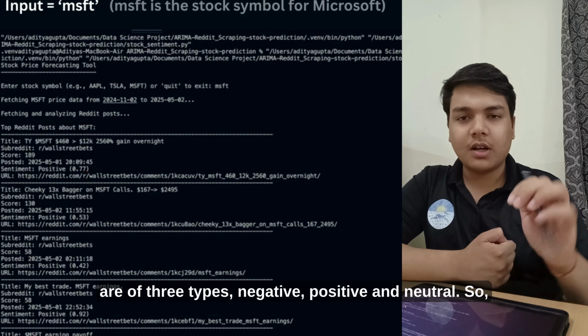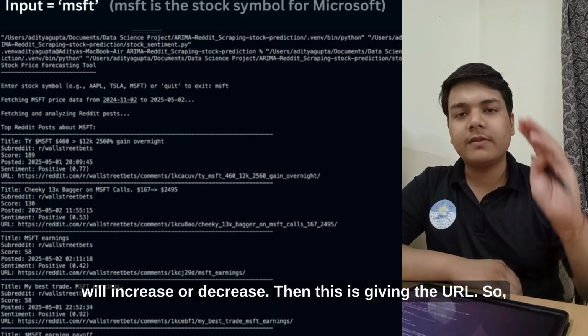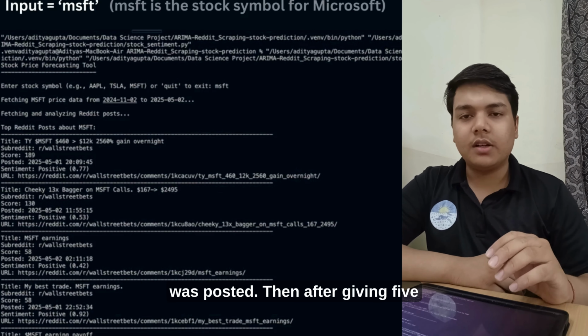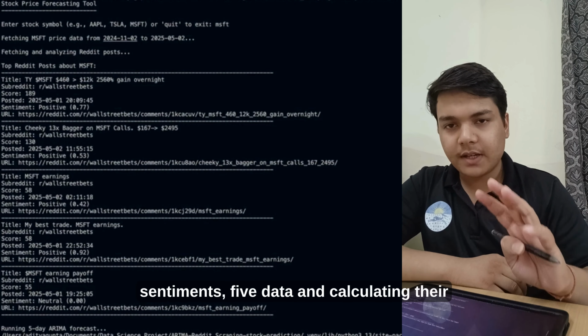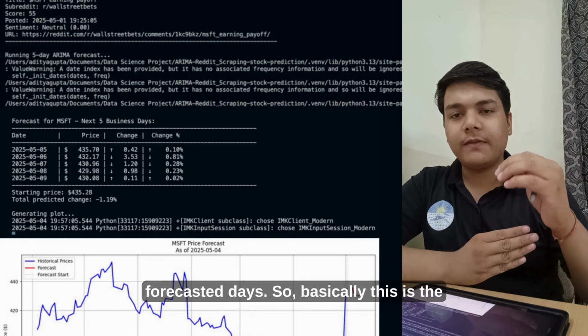The sentiment is of 3 types: negative, positive, and neutral. According to the sentiment, we are telling whether the stock price will increase or decrease. Then it is giving the URL, which is basically the link on which the data was posted. After giving 5 posts and calculating their sentiments, we will predict the price for 5 forecasted days.